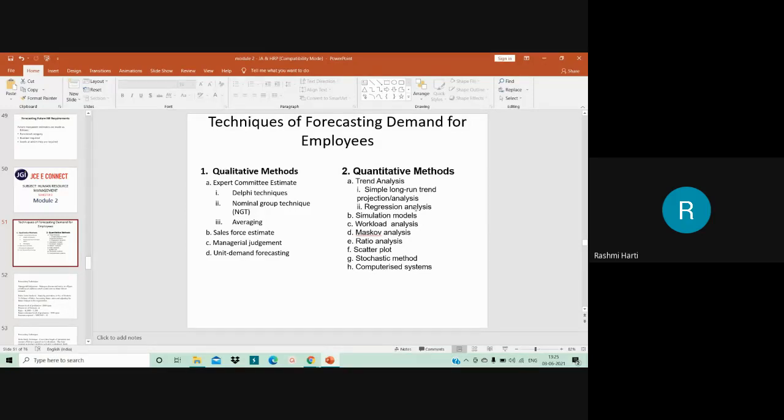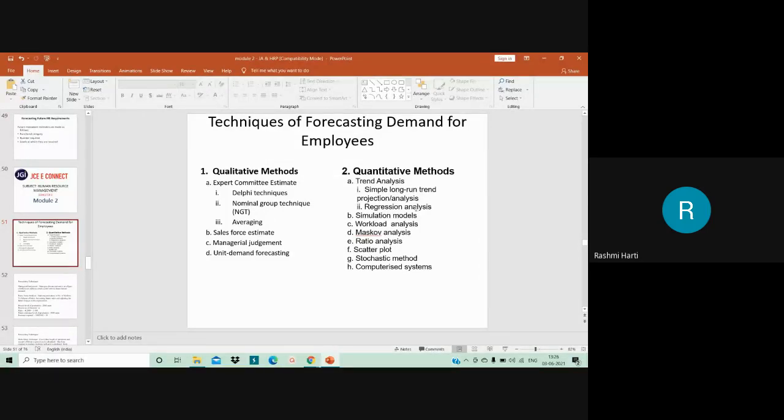Fine. And then you have the scatter plot. That is one of the graphical methods which is used for identifying the human resource requirement. So a scatter plot is basically a graphical method to identify relationships between two variables. Here this particular scatter plot identifies the relationship between two variables, maybe sales volume as well as the manpower requirement. These are the two values which can be identified. Fine. So having the fitted line, one can project how many people will be needed, given the projected volume of the organization. Okay.